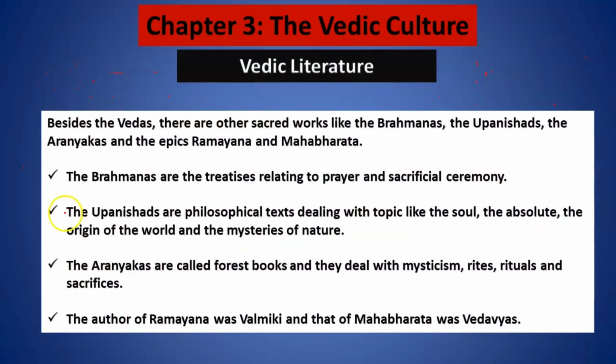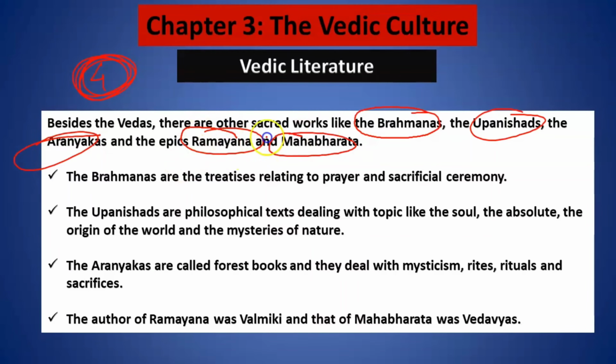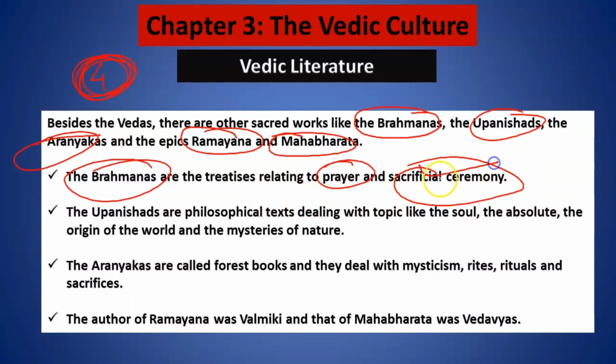Now, it is not just that the four Vedas were written down during the Vedic period. There are some other sacred works also, like the Brahmanas, the Upanishads, the Aranyakas, and nobody, I think, would be unaware of the Ramayana and Mahabharata. The Brahmanas were related to prayers and sacrificial ceremonies. The Upanishads were philosophical texts.